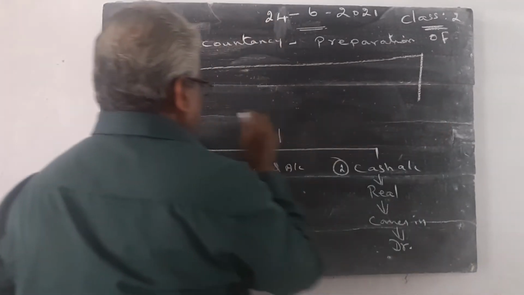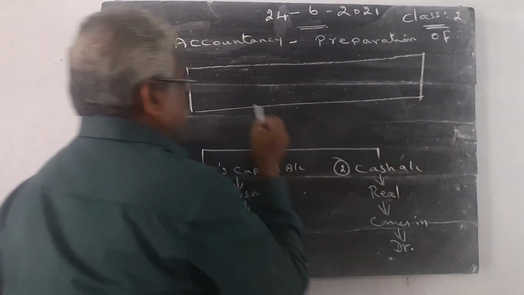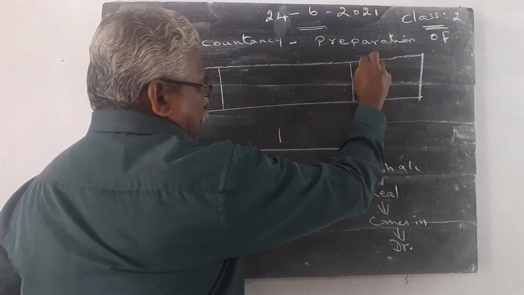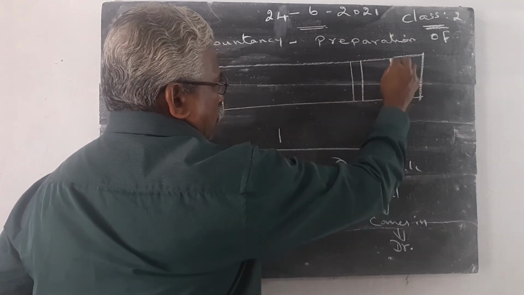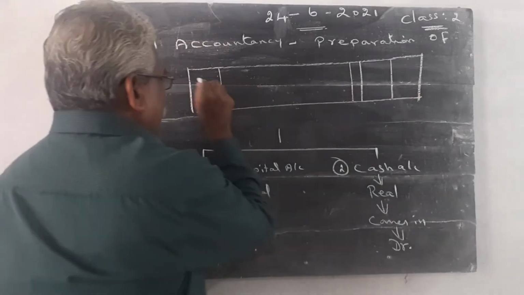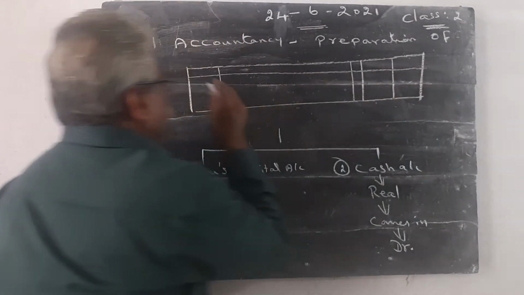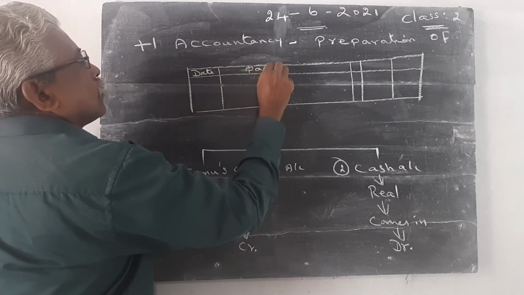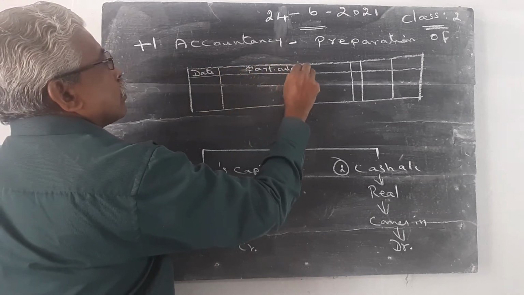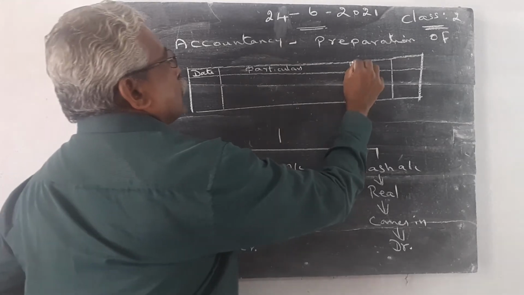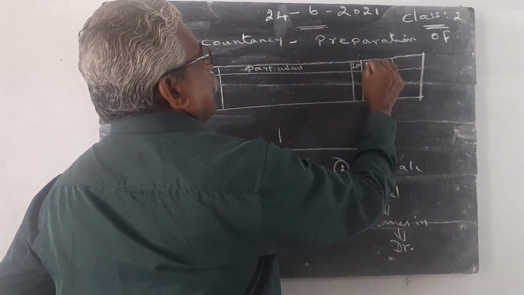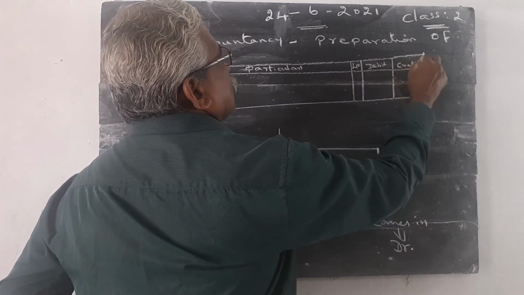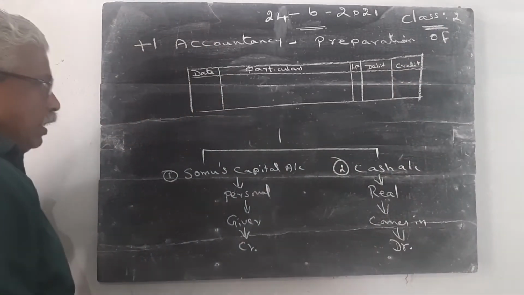If the columns are not given, you have to draw them. First column date, second column particulars, then a small column, ledger folio, and then debit and credit columns. You will write the answer in this manner.